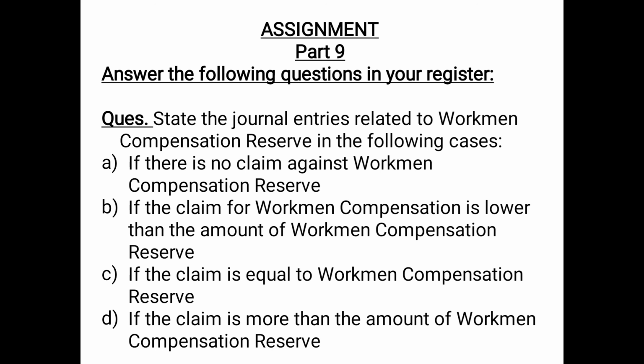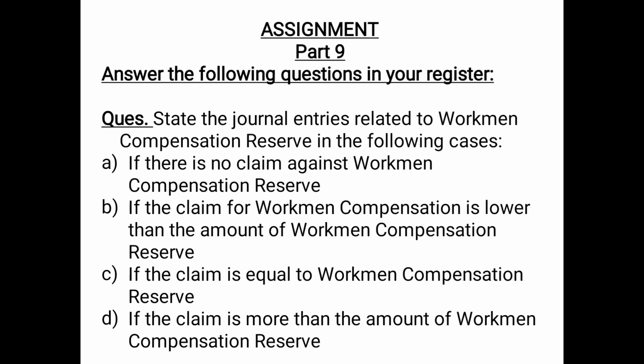In this case, the entry will be workmen compensation reserve account debited to old partners' capital or current account in the old ratio. Case B, if the claim for workmen compensation is lower than the amount of workmen compensation reserve. In this case, the entry will be workmen compensation reserve account debited to provision for workmen compensation claim account and to old partners' capital or current account in the old ratio.